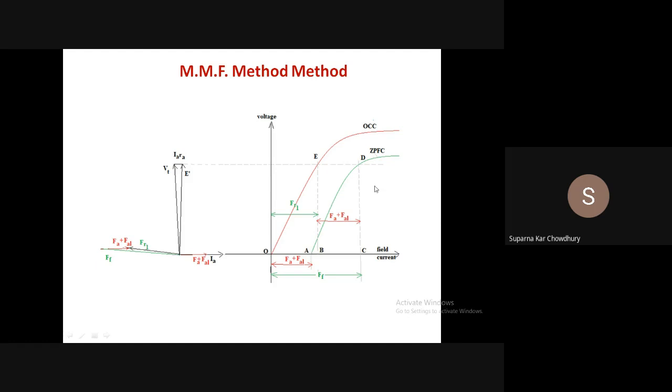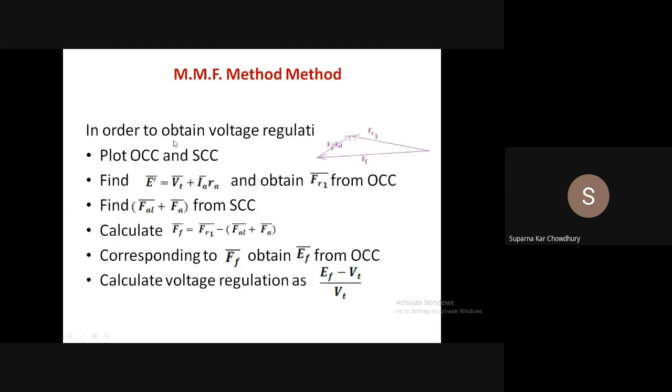So we need not have the zero power factor characteristic to determine the MMF drop for the MMF method. What we require is basically OCC and SCC. So first we find E dashed is equal to VT plus IARA, and from the OCC corresponding to E dashed we determine FR1.